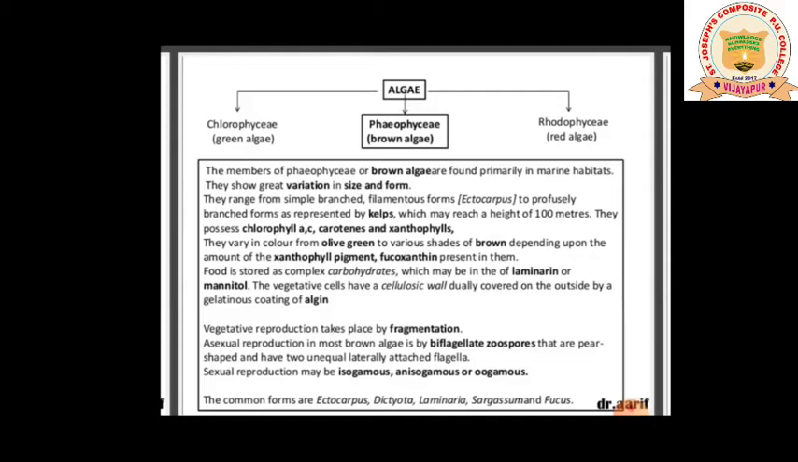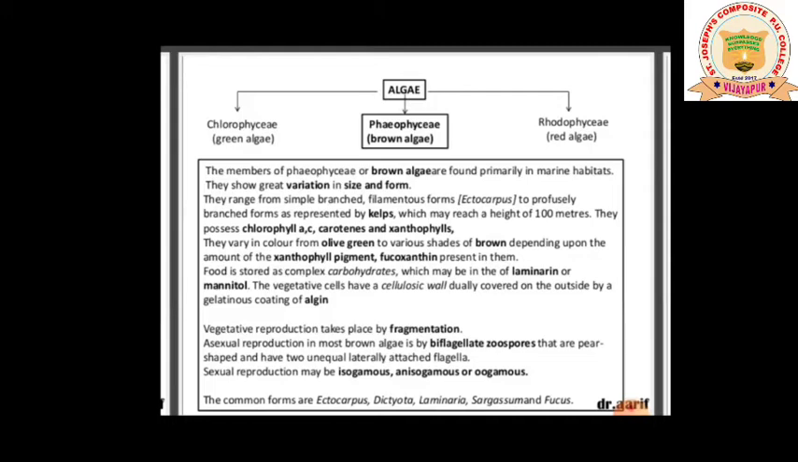Sexual reproduction may be isogamous, anisogamous or oogamous. Now this is sexual reproduction. It may be the fusion of male and female gametes which are morphologically similar, or the fusion of male and female gametes which are morphologically dissimilar, that is anisogamous.